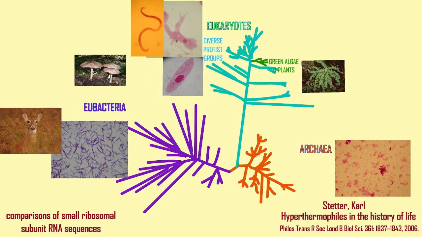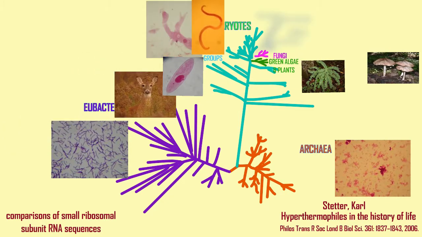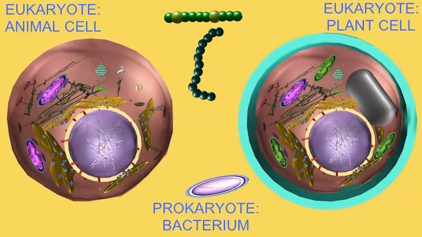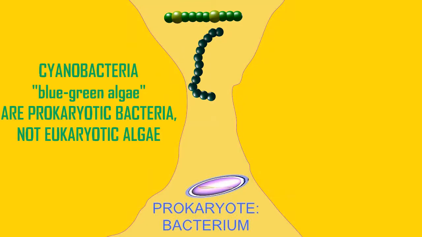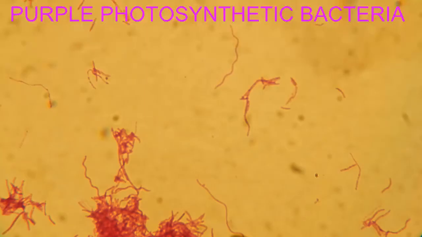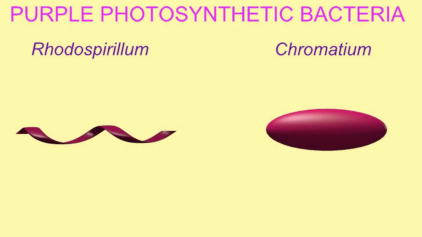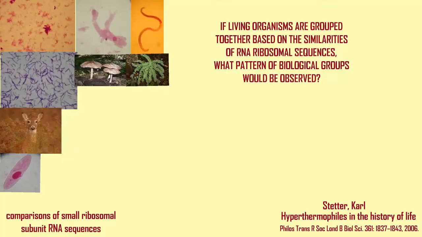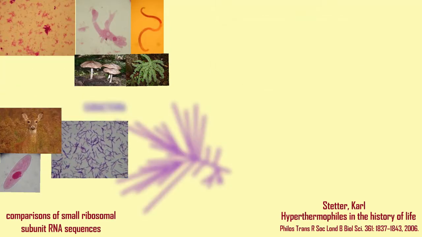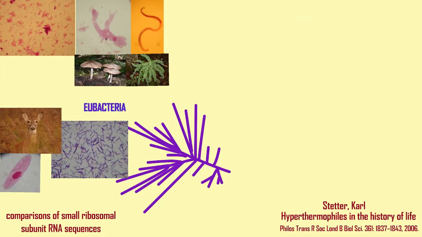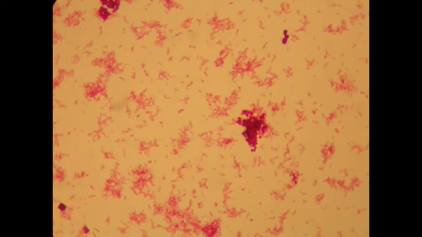So, for example, prokaryotic cells classified as eubacteria, the true bacteria, form a group. Their RNA sequences for the subunits of the ribosome are more similar to the sequences of other eubacteria than they are to any other group. Now, the eubacteria form a system of groups where some bacteria are more closely related to each other, but eubacteria form a group.